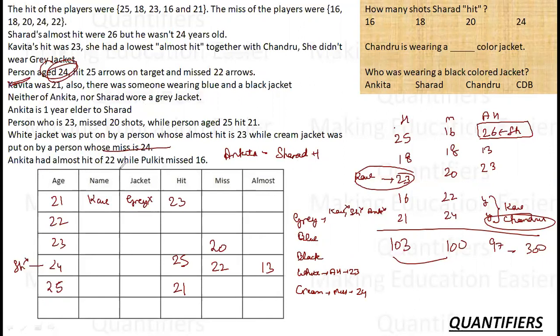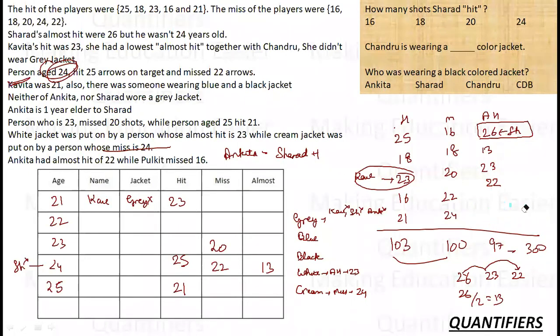Ankita had almost hit of 22. So there is a person with almost hit as 22. Now I can see the top 3 almost hits are 26, 23 and 22. The below 2 people must have the same. So 26 and 23, 49 and 22, 71. So the 26 which is left for the last 2 must be divided as 13 and 13. If I put them in decreasing order, 26, 23, 22, 13 and 13.